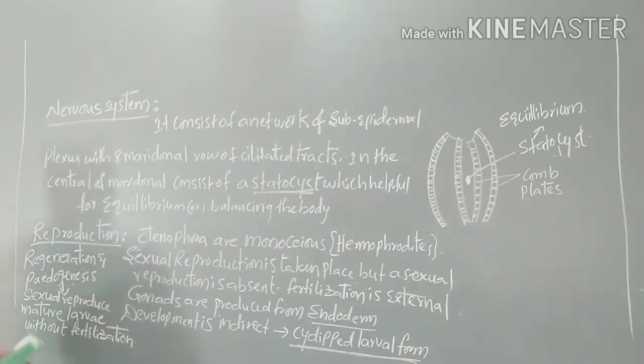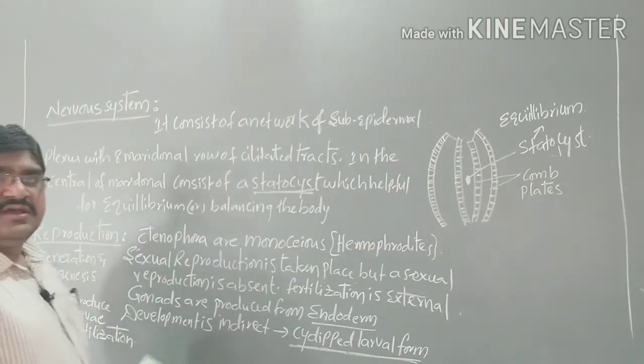So without fertilization, here it shows the regeneration.